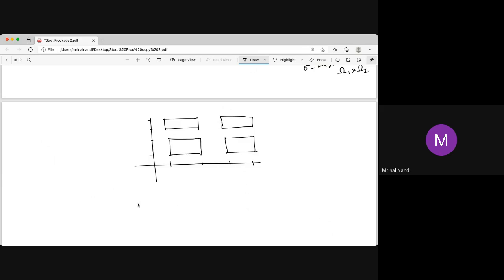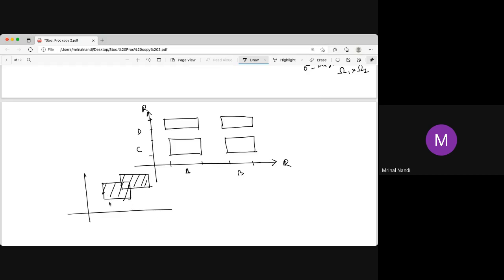But remember, if you have R on this side and R on the other, and you are taking Borel sets here, say A, B, and Borel sets here, say C, D, the Cartesian product of these Borel sets is a union of some rectangles. But the converse is not true. If you take two intervals, one like that and another like that, then this union is not a Cartesian product of any two sets.